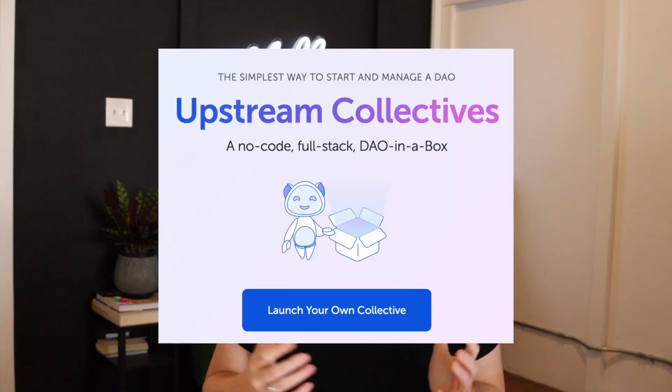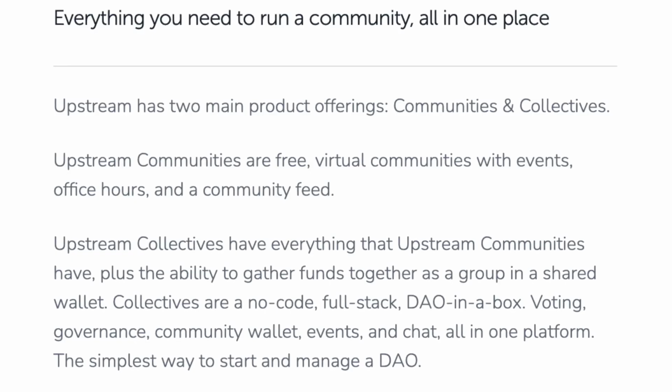The other one is Upstream Collectives, which is built by the Upstream social software team. They're basically aiming to bring all the pieces of building a DAO into one place. So wallet, voting, communications, all of it can be done within their platform, and you don't need any technical experience to put it together.